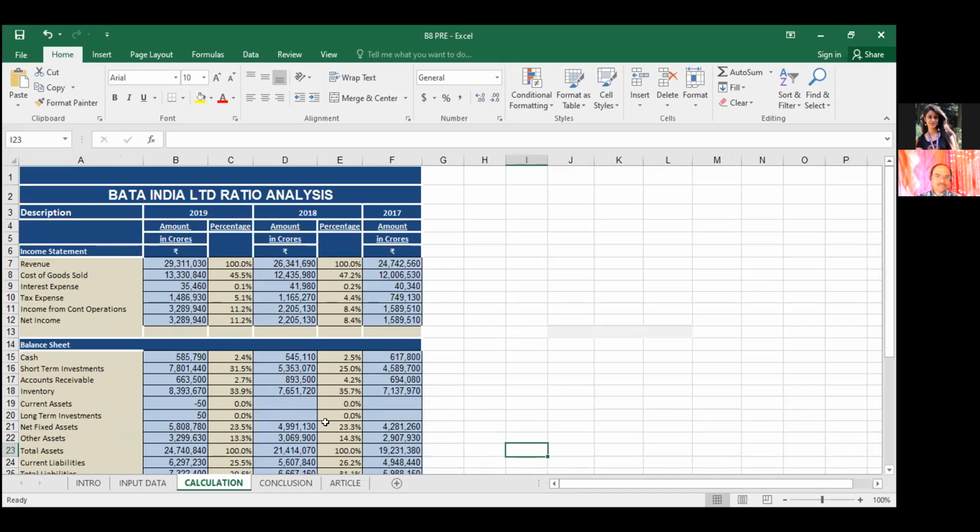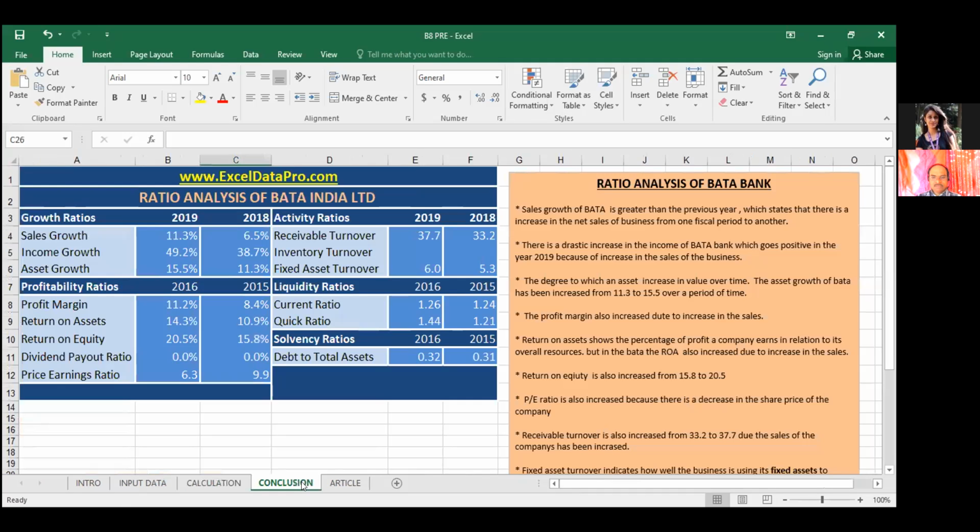According to this format in which I filled the data, it will be 2019, 18, and 17 data. By this, I have calculated the growth ratio analysis. This shows the sales growth, which has been increasing from 6.5 to 11.3. And this shows how Bata company is growing from the previous year to the present year, so that the investment can be made easier.